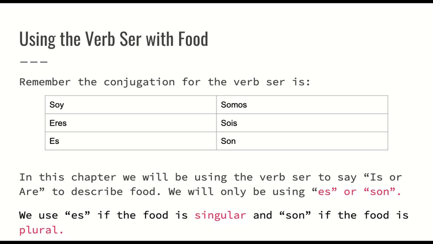Next we're going to talk about using the verb ser with food. We've done the verb ser for like two chapters now. Remember the conjugation for ser is soy, eres, es, somos, sois, son. So I am, you are, he, she, or it is, we are, y'all are, and they are. In this chapter, we will be using the verb ser to say is or are to describe food. We will only be using es or son, so you don't have to worry about the other four. We use es to describe a food that is singular and son to describe a food that is plural.